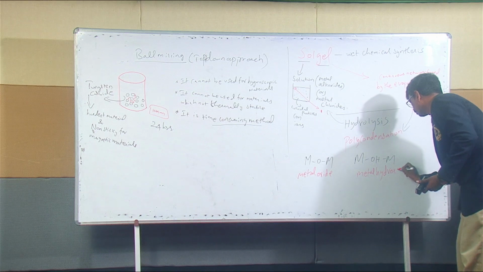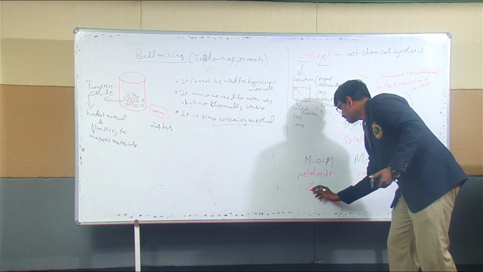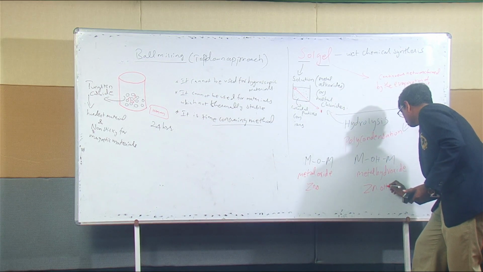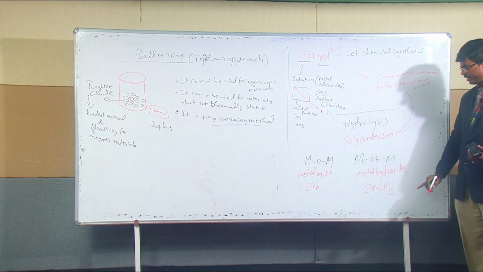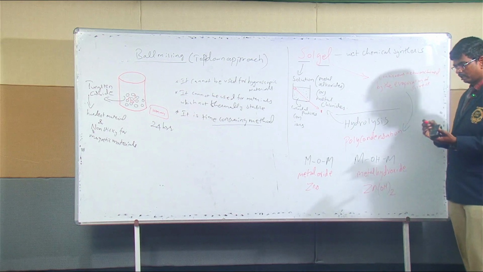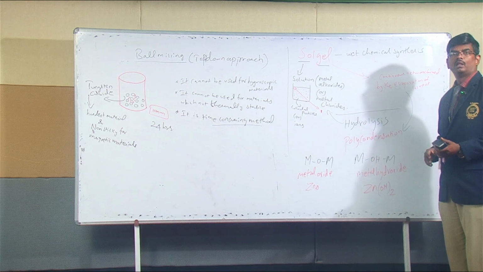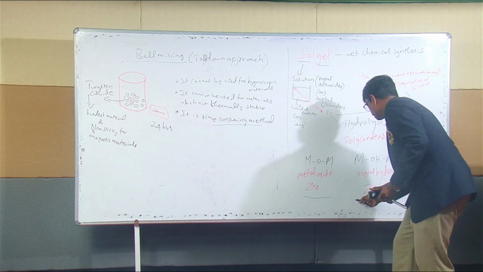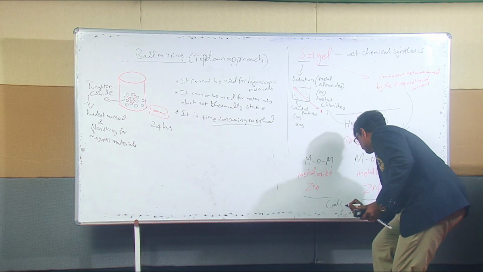Both are possible. Metal hydroxide, for example, it can be ZnO, or it can be Zn(OH)2. Even if it forms as a metal hydroxide, later on we are going to do calcination anyhow. So this will be calcined. After getting this, calcination will be done.